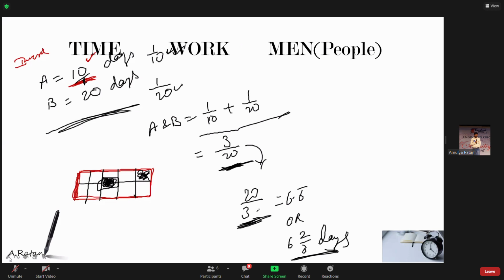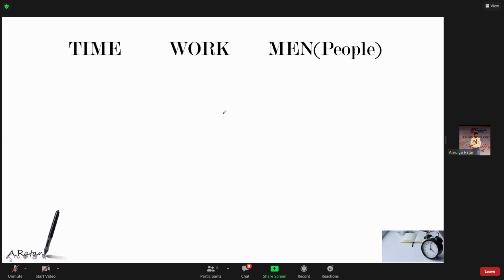Before going further with all these questions which you have to try, one thing I would like to know. In the time and work topic, there are three entities: time, work, and men. Men means the people. Don't get angry, Sisti. Men means men and women, both. So in time, work, and men, there are three entities.